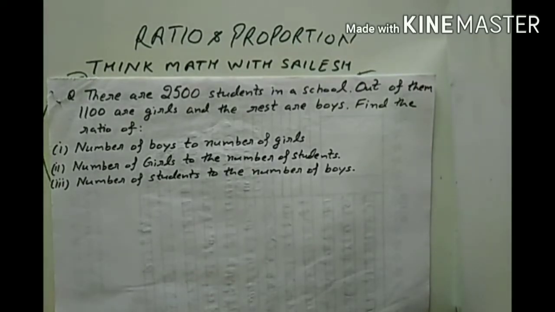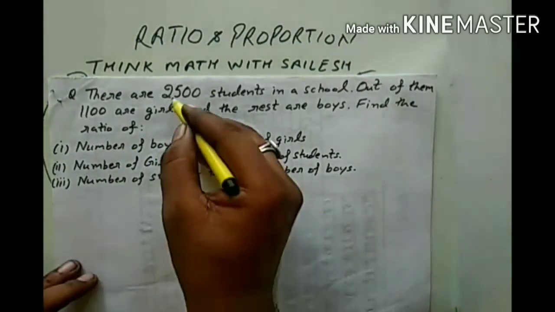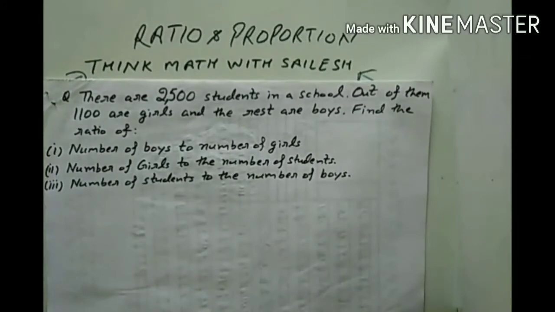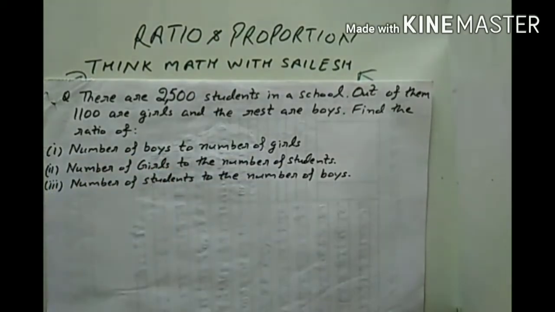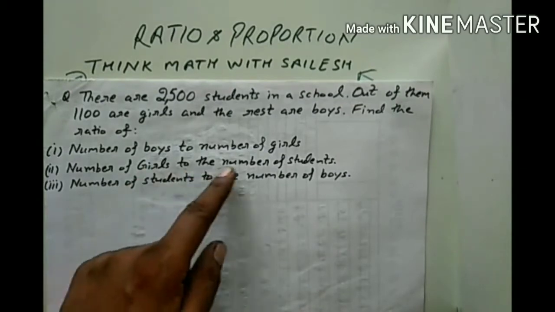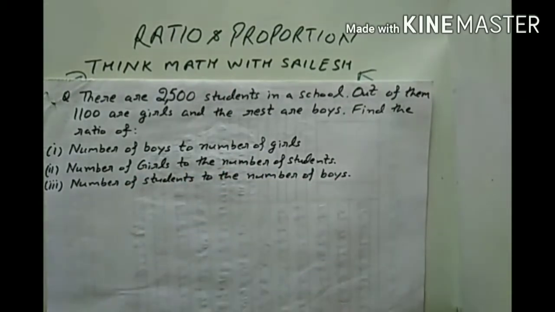Here the statement is: there are 2500 students in a school. Out of them, 1100 are girls and the rest are boys. Find the ratio of: firstly the number of boys to the number of girls, then the number of girls to the number of students, and the number of students to the number of boys.